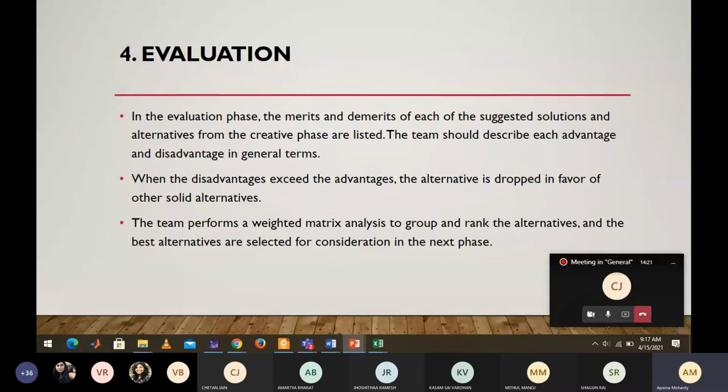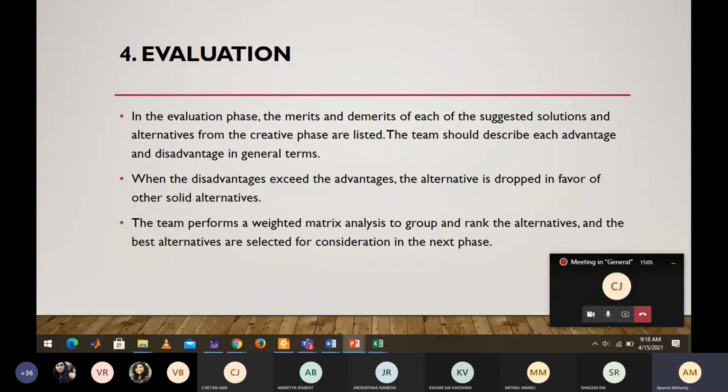Whenever they are thinking of launching the product, they need to note down all the advantages and all the disadvantages, and then the advantages and disadvantages need to be compared. If the advantages are more than the disadvantages, then only the product should go ahead with launching and doing all the next tests. But if the disadvantages are more, they need to rethink their decision. Everything has to be repeated because the disadvantages are more. So this is the fourth stage, that is evaluation.